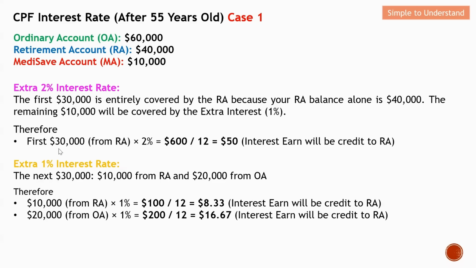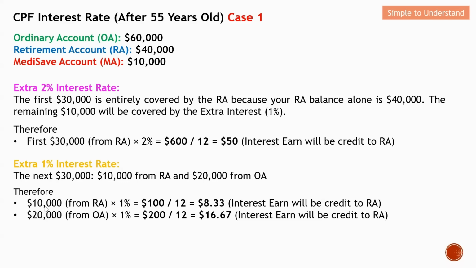Next, let me work out the extra 1% of interest rate. It will be the next 30K. For this member, who has 40K, there will be another 10K from the RA, and then after that, OA will be a maximum of 20K. So this is just nice a total of 30K, which forms the next 30K of the extra 1% interest rate. How to compute?